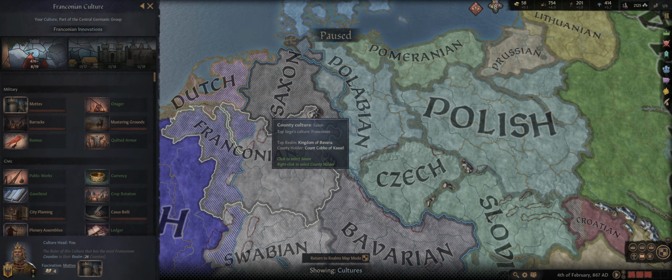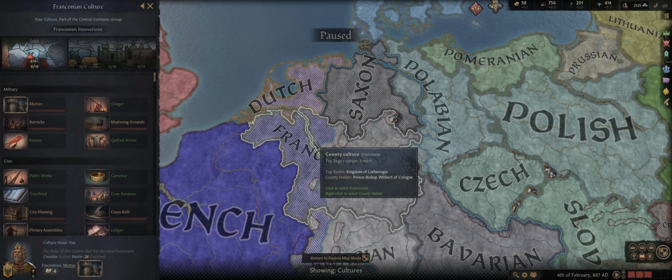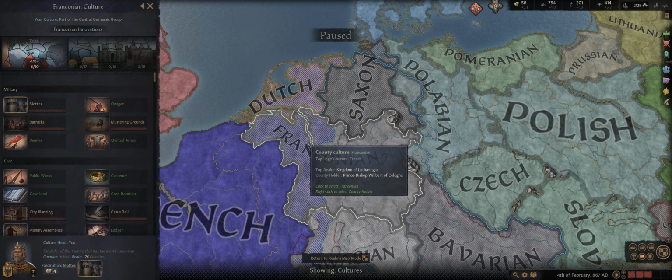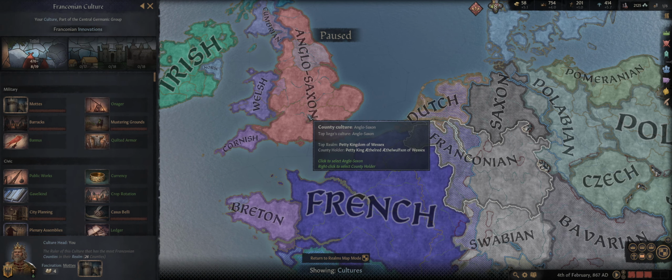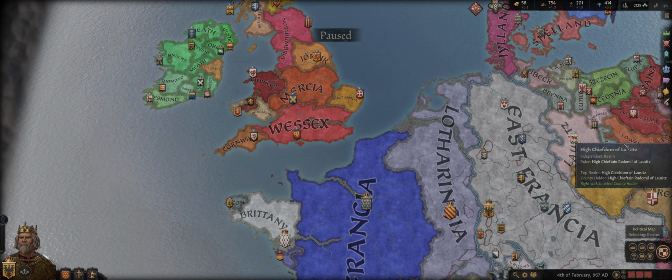As mentioned, you can convert them with your chancellor, and they provide negative modifiers if you own the wrong culture province, which is further amplified if you own a foreign culture group province.